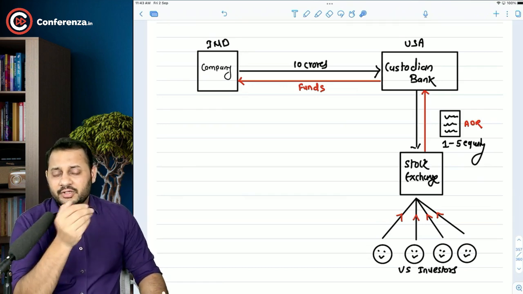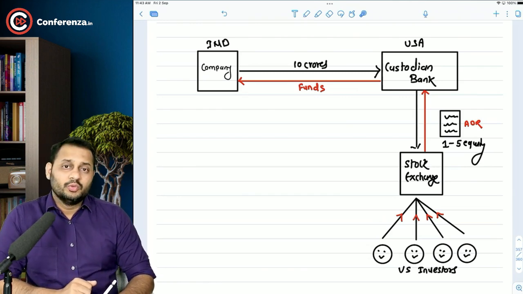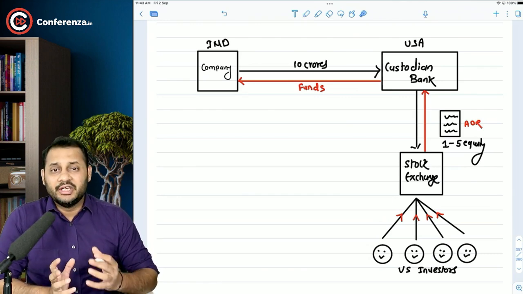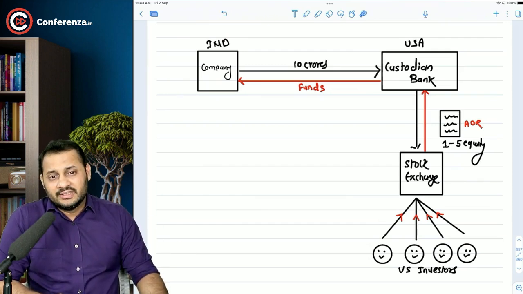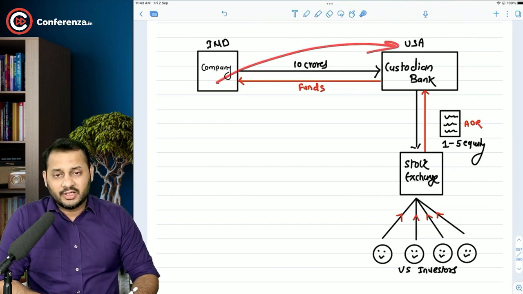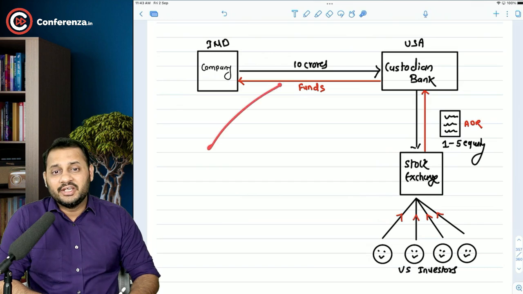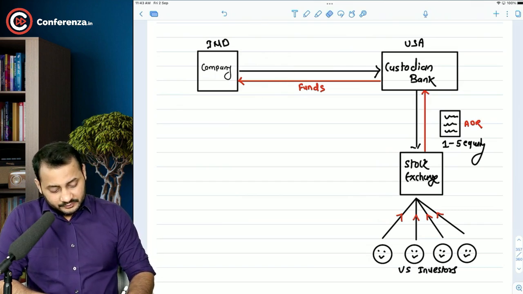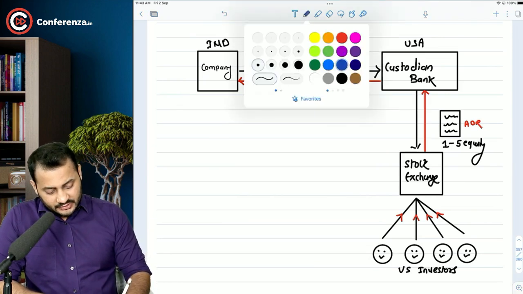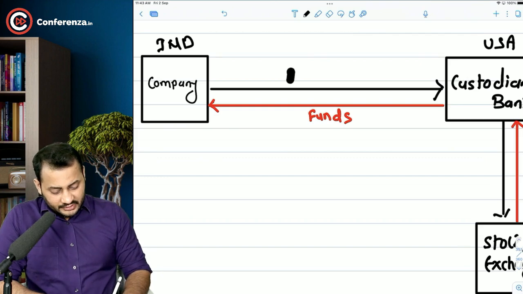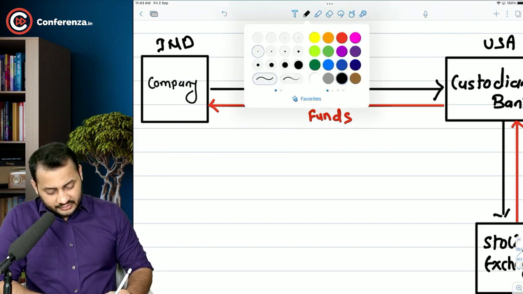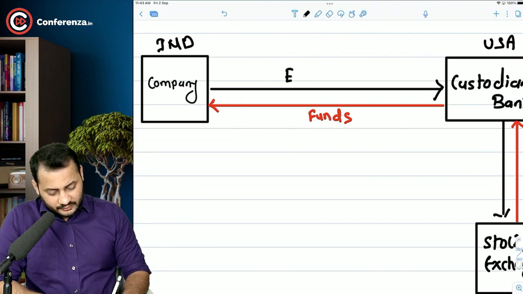But a lot of times it happens that you want to raise funds from the international market. So in that case, if you directly want to issue in another country, you will have to convert your equity shares into receipts. So let's say, for example, I'm just giving you an example, that this Indian company deposits their equity shares worth 10 crore.